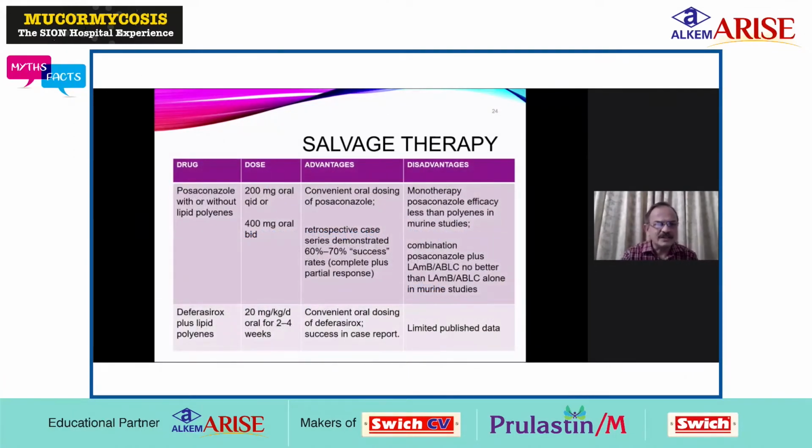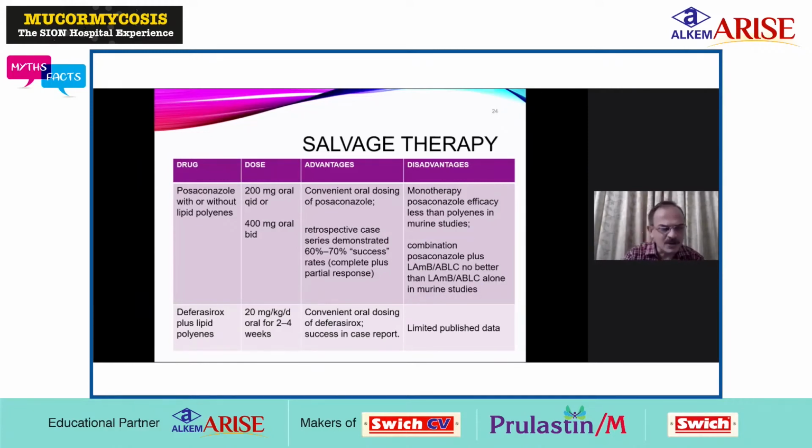If you see the drugs in salvage therapy, posaconazole with or without lipid polyenes is given in the dose of 200 milligram orally 4 times a day or 400 milligram orally twice a day. The advantage is convenient oral dosing of posaconazole, and retrospective case series demonstrated almost 60 to 70% success rates. The disadvantage is that monotherapy posaconazole efficacy is less than polyenes in murine studies. So combination of posaconazole plus liposomal amphotericin B is no better than amphotericin B alone in murine studies.